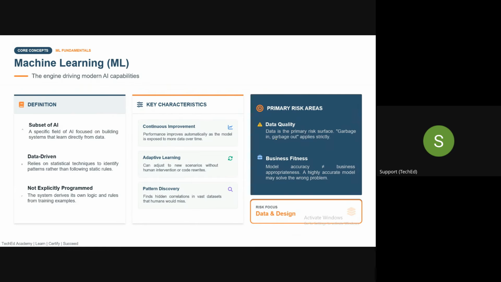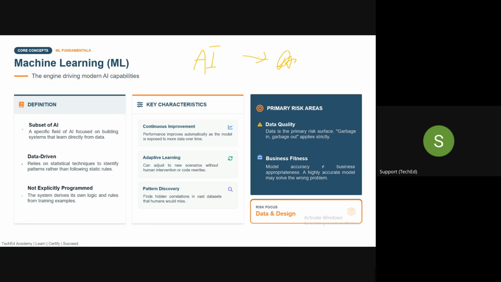Correct, guys? So this is my AI system. In my AI system, there is certain data. Now, what will machine learning do?